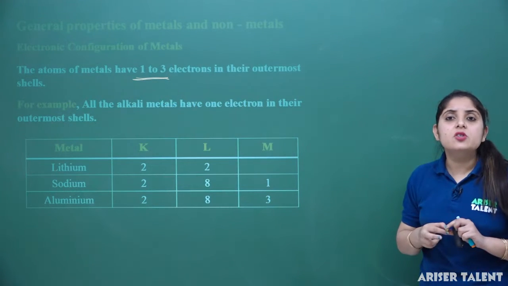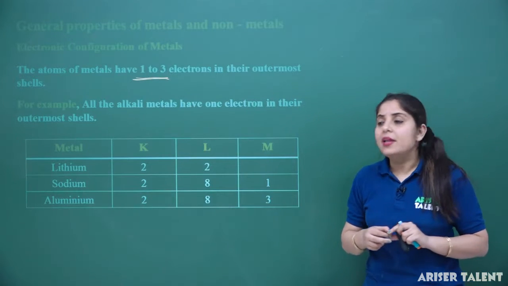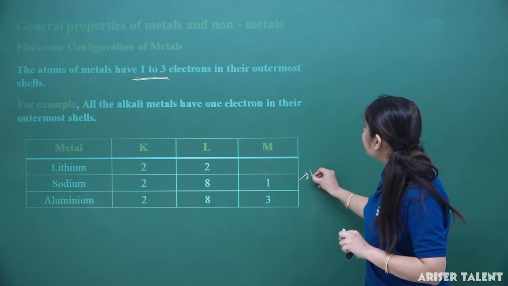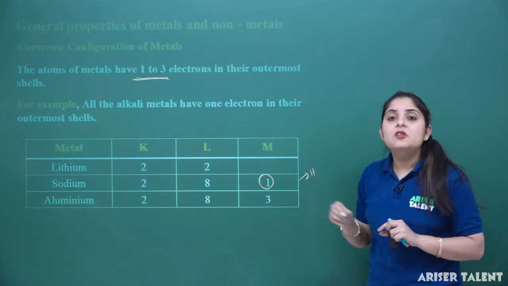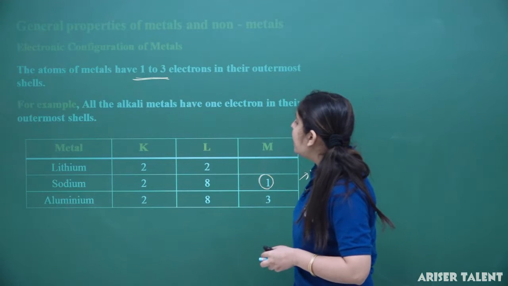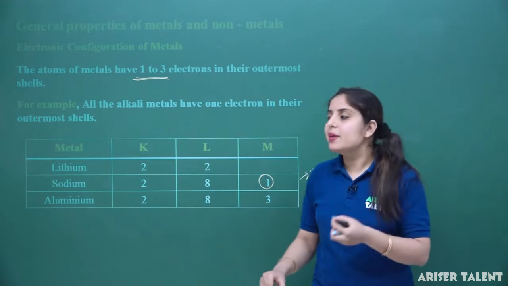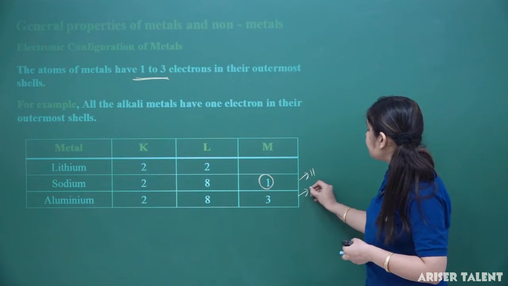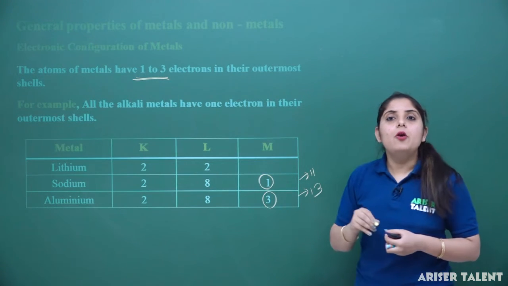If I am considering sodium, its electronic configuration will be 2, 8, 1, that is atomic number 11. So we can say there is 1 electron present in the outermost shell. So sodium is going to behave like a metal. If I am considering aluminium, its electronic configuration will be 2, 8, 3 because its atomic number is 13. So we have 3 electrons in the outermost shell.